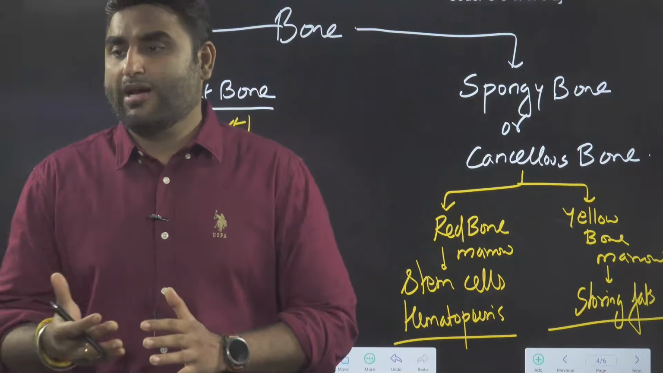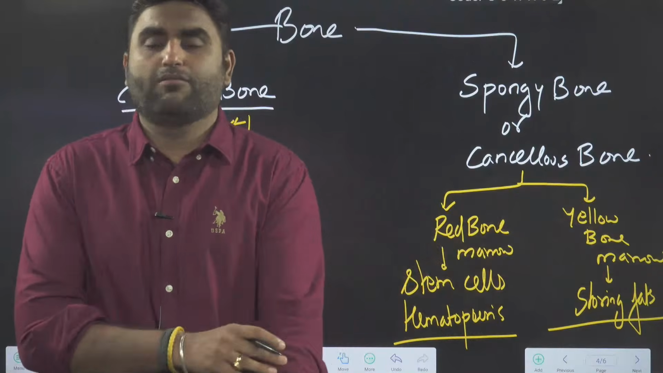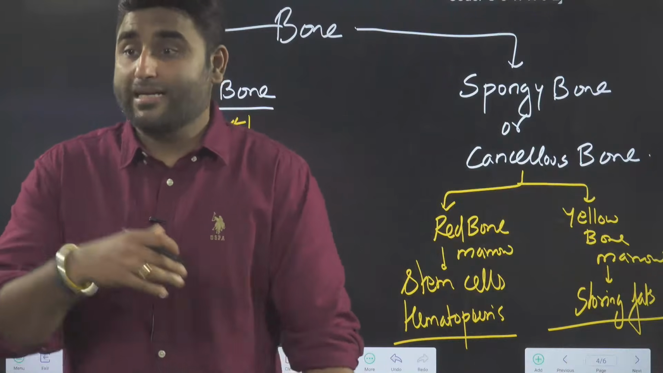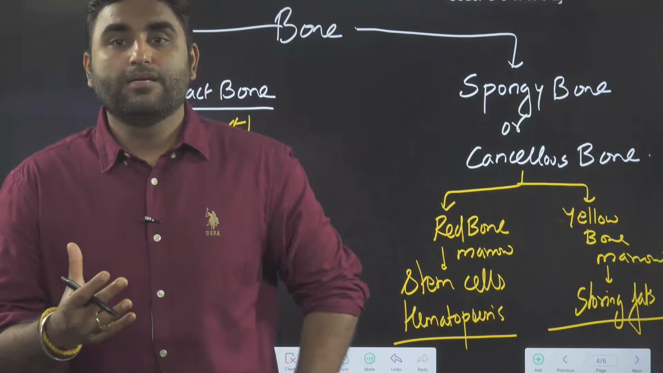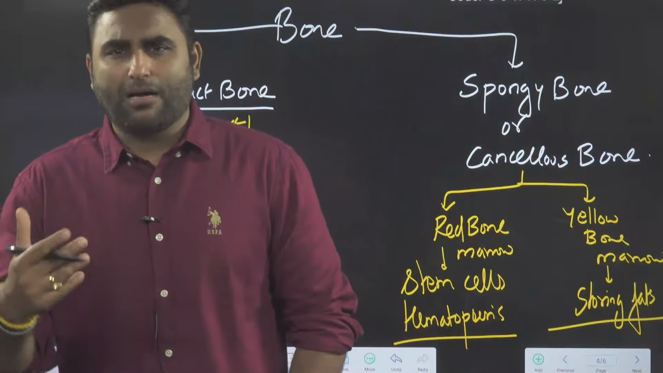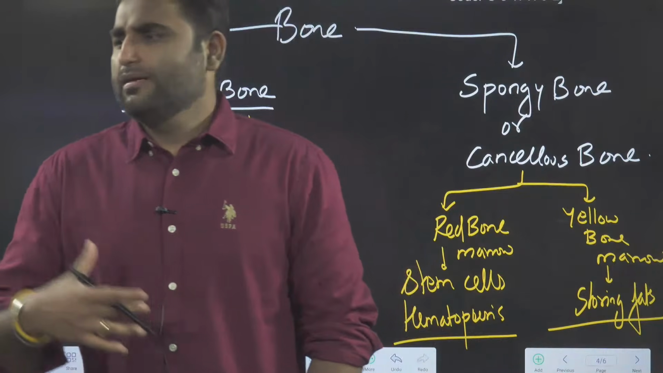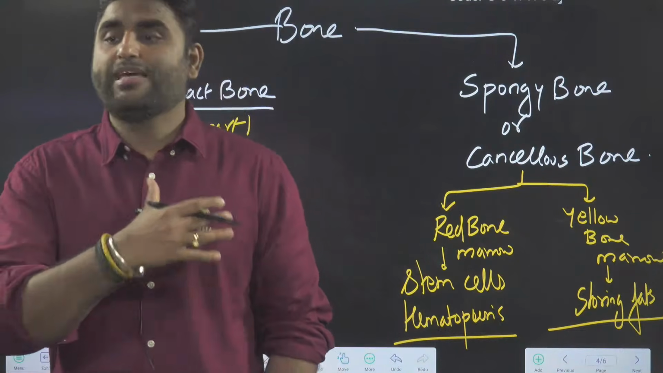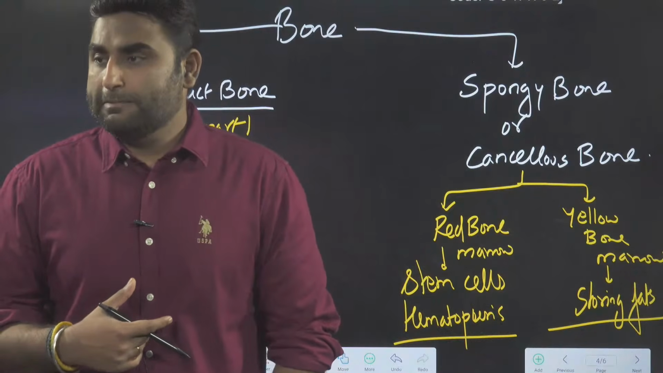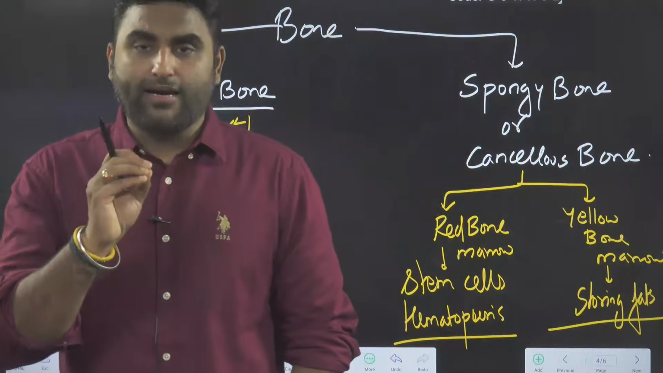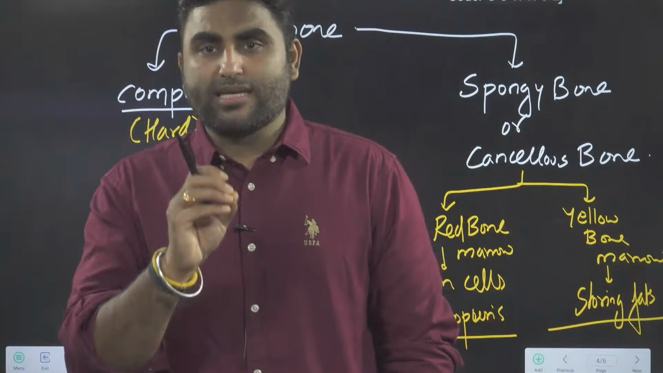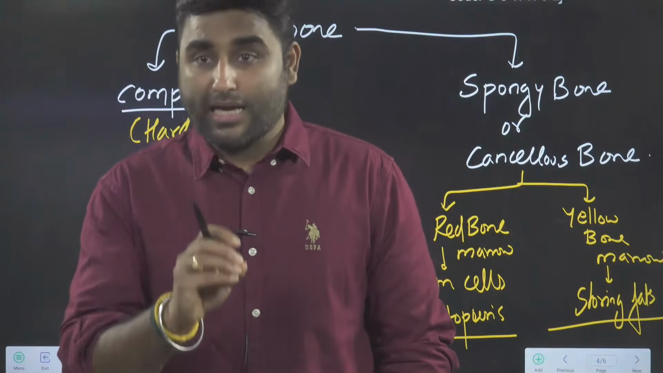So as we age, what I am saying is red bone marrow gets converted to yellow bone marrow. That is the aging process. That's why in old people, if you see the RBC, WBC, that number goes a little down as we age. Am I clear?